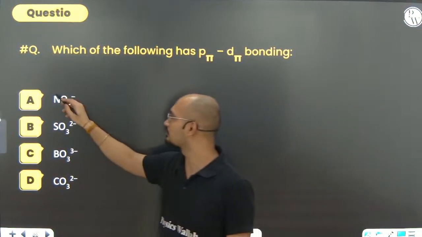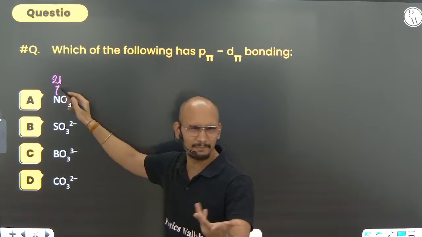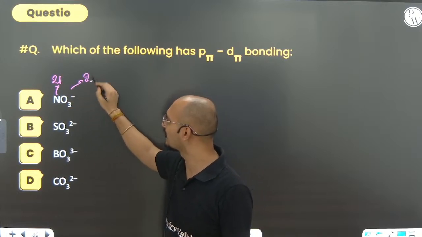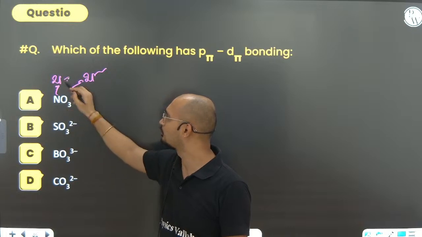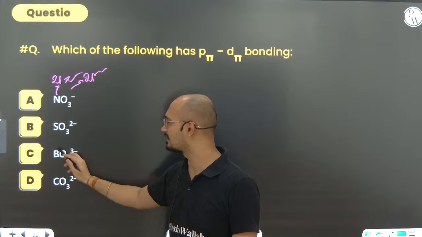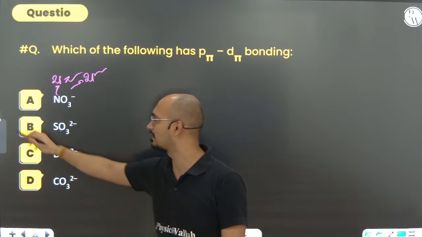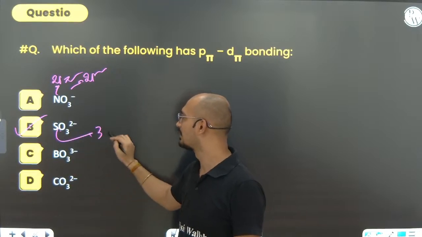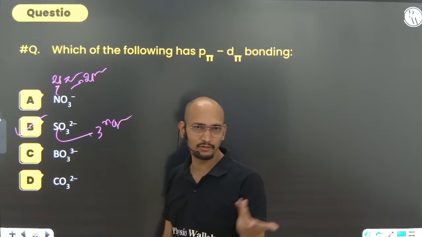Which of the following has p pi d pi bonding? NO3, nitrogen is from the second period. Is d present in the second period? No. Oxygen is also from the second period. So what will happen? No. 2p pi will be there. What will happen in SO3? Of course it is possible. In all others you can see second period, second period, second period, second period, but here it is possible because sulfur is a third period element. So here D is possible, of course.